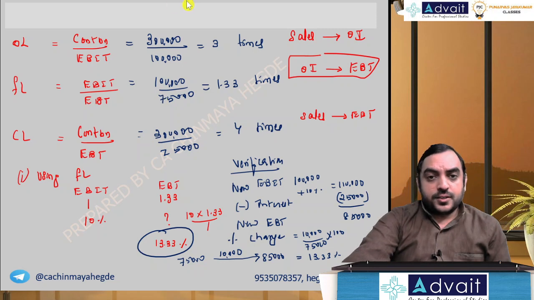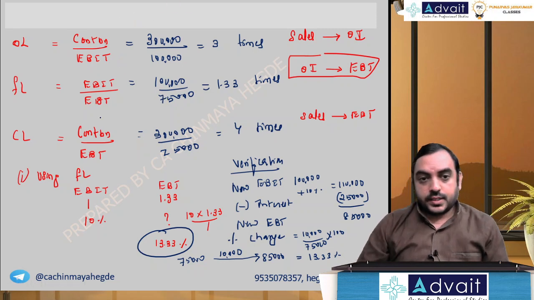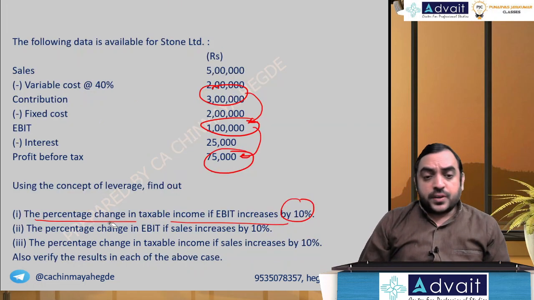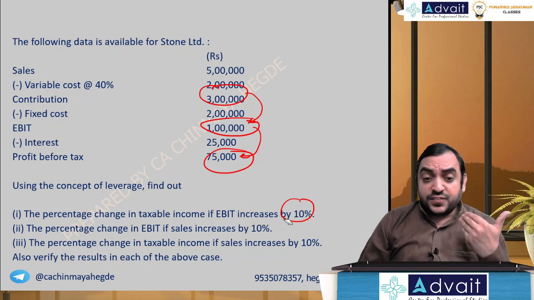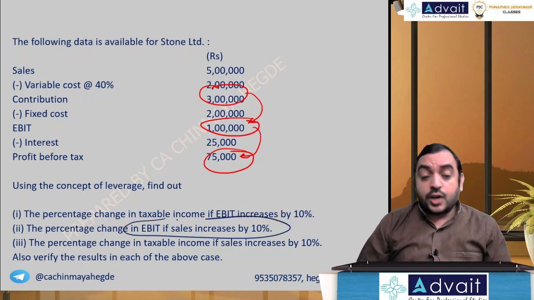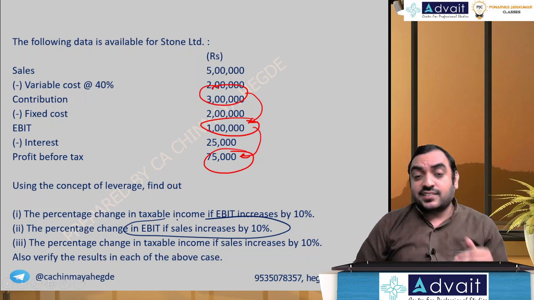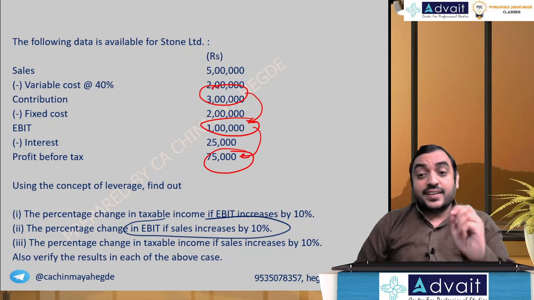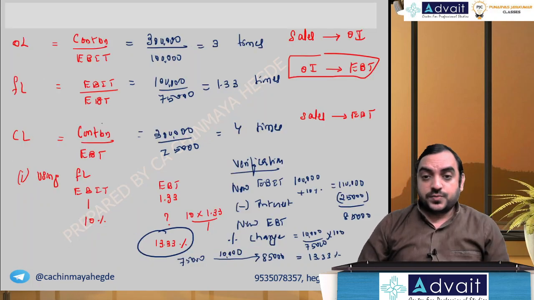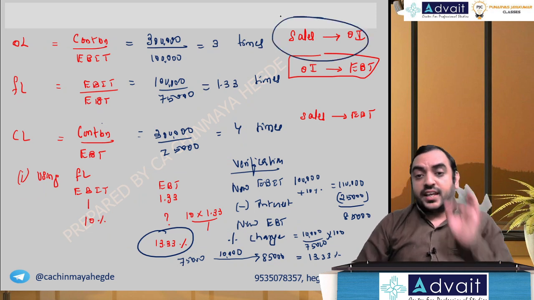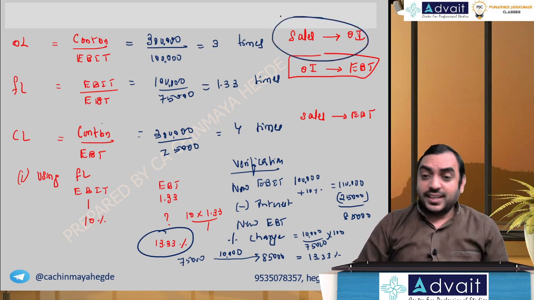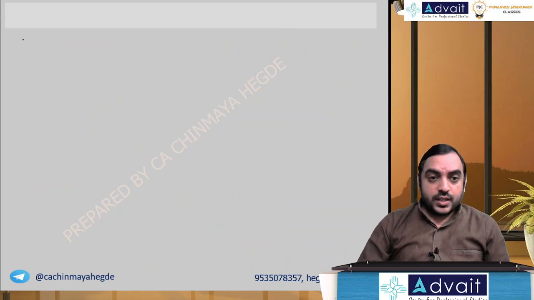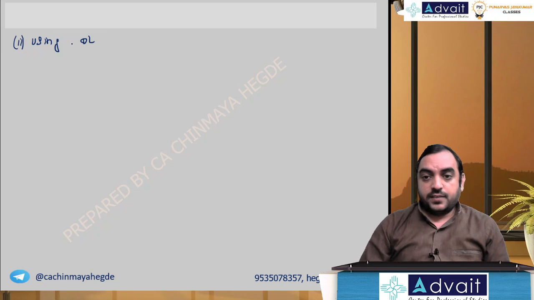Okay, I'll go further. Next, the percentage change in EBIT if sales changes by 10%. Now can you tell me what connects sales and EBIT? EBIT is operating income. Sales and operating income, what connects is operating leverage. So let's do the second one using operating leverage.